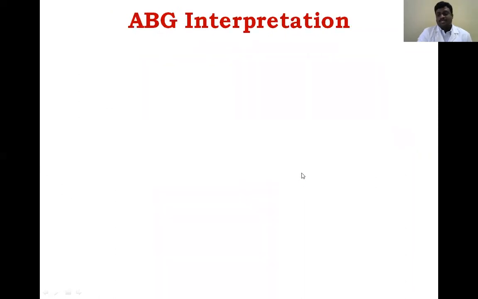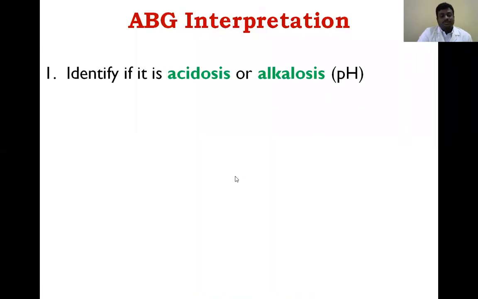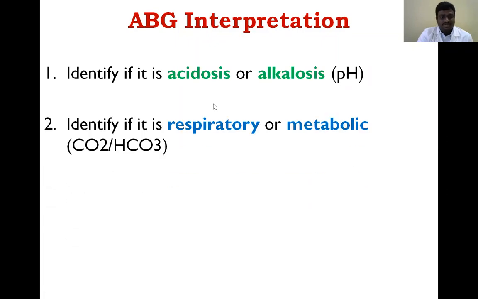Next one is ABG interpretation. We conclude this interpretation in three steps. One is to identify whether it is acidosis or alkalosis, which depends on pH; we need to observe whether pH is increased or decreased. Second is to identify whether it is respiratory or metabolic, that is, whether the problem is respiratory or metabolic.